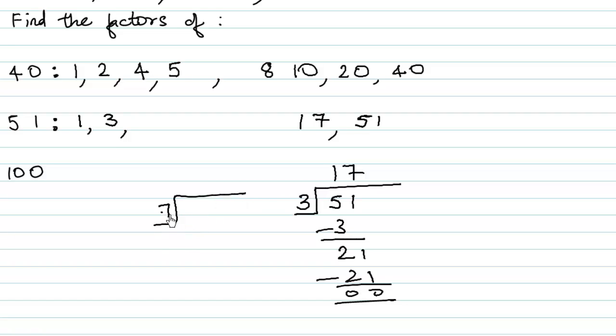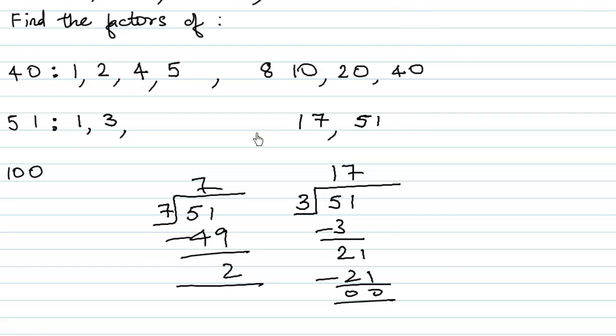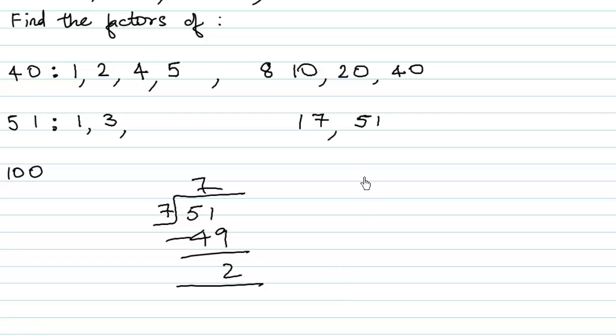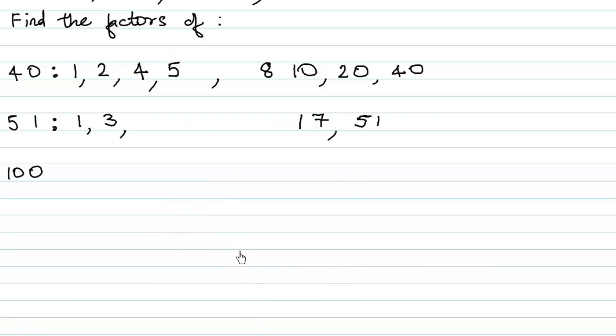So let's check with 7. We know 7 sevens is 49, and yeah, we have a remainder of 2. So this is also not divisible by 7, neither by 9 or any other number. If you check all the numbers between 3 and 17, including 11 and 13, you'll get some remainder. So the factors of 51 are 1, 3, 17 and 51. You can try that out and see whether you get a remainder of 0 when you divide it by 11 or by 13 or by any other number.